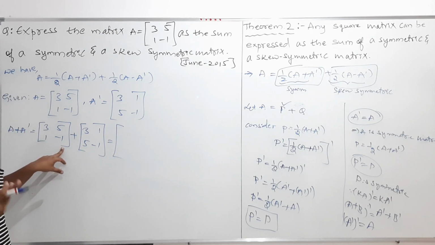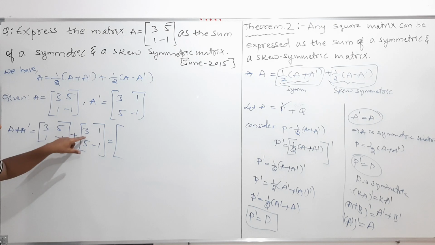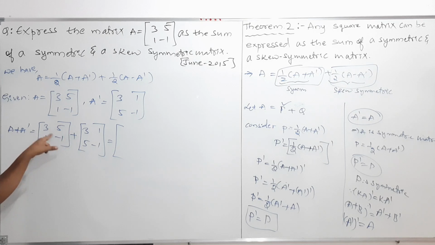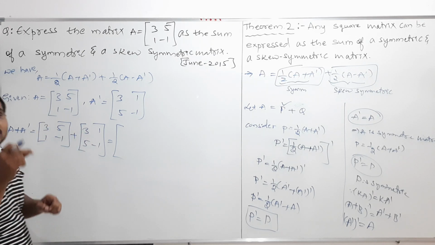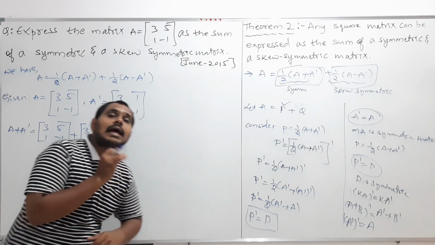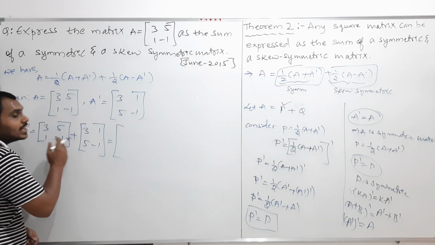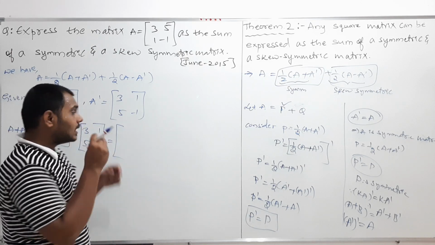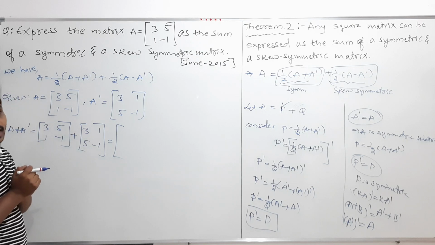Several times I told you, before adding any two matrices, we should check the order of the given matrices. Here it is 2 rows and 2 columns, so the order of this matrix is 2 cross 2. Here also the matrix is of the order 2 cross 2. If both the matrices are of the same order, then only we can add the two matrices, and the addition is done by adding the corresponding elements of the matrices.